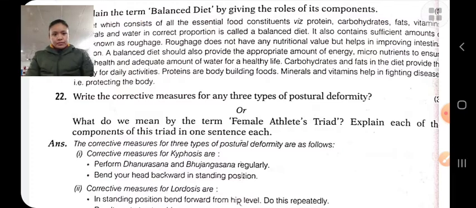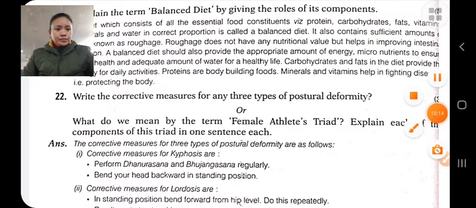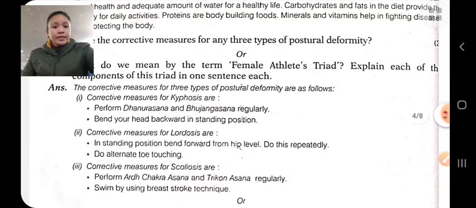Posture means balancing the body in a correct and proper manner so as to produce the least fatigue. There are various types of posture deformity like flat foot, bow leg, kyphosis, lordosis, round shoulders, scoliosis, etc. These all are posture deformities. First is the corrective measure for kyphosis.